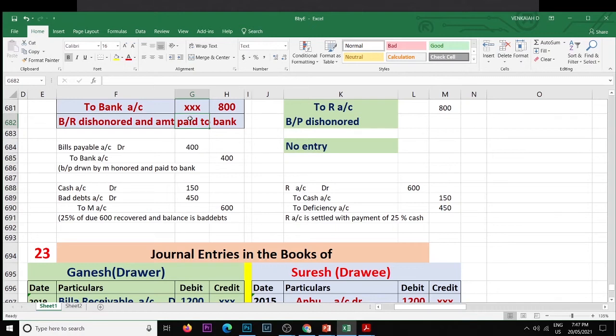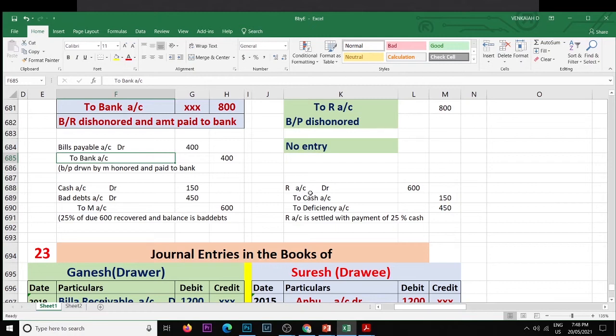So M became unable to pay on the due dates. He has to pay one bill and he has to send 50% of the amount to R. So he is unable to pay the amount of the bills on the due date. That's why R has to pay the 800 bill amount to the bank, and the 400 bill he has to honor because he accepted.